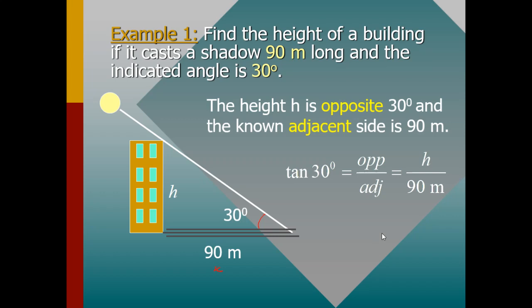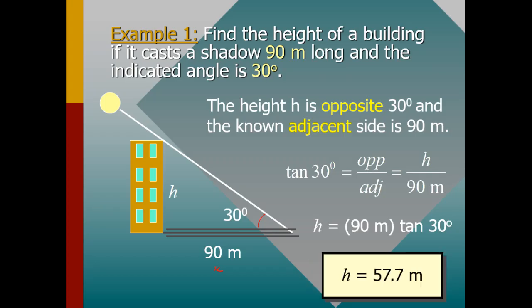90 meters. When you work this out and make h the subject of the formula, you're going to have h is equal to 90 meters times tan 30. Then you can plug that into your calculator and the height will simply be equal to 57.7 meters. So guys, this is one of the examples which you can use to come up with a given value when you are given some of the values. So this is the basic.